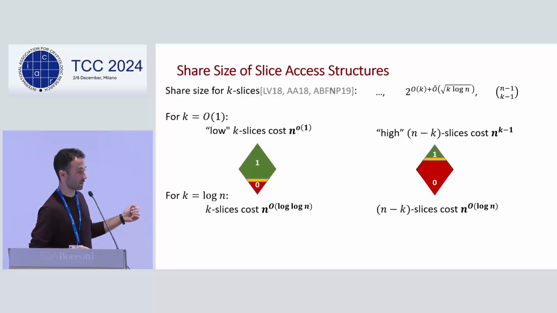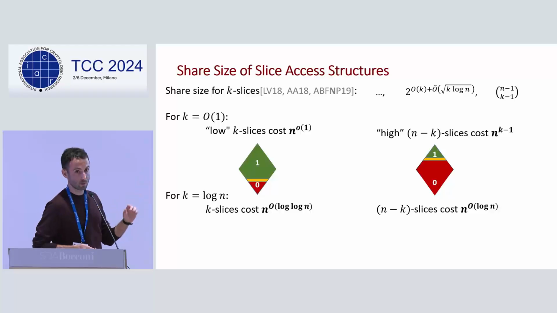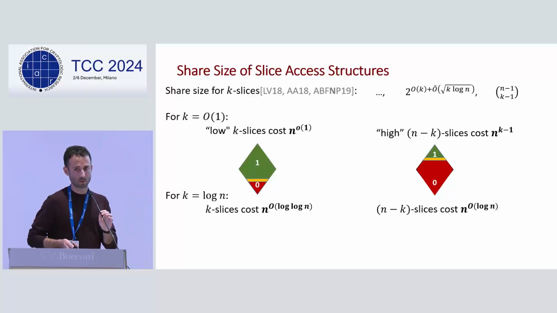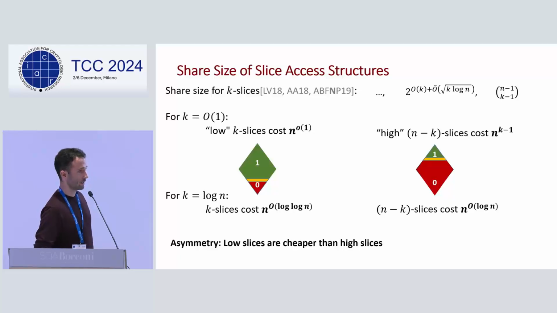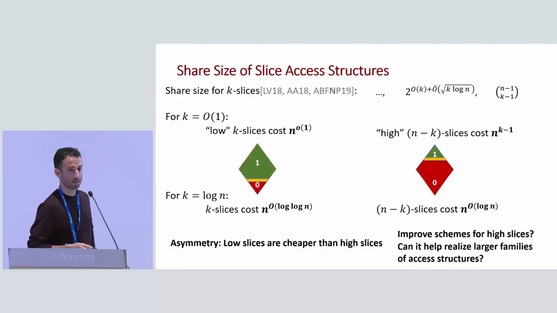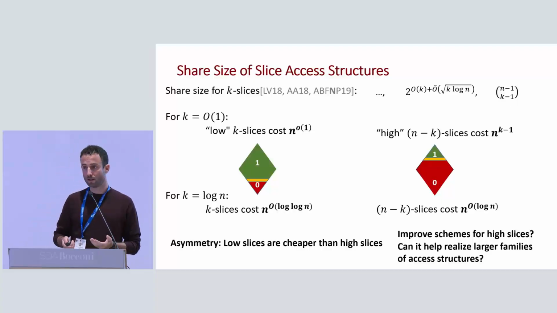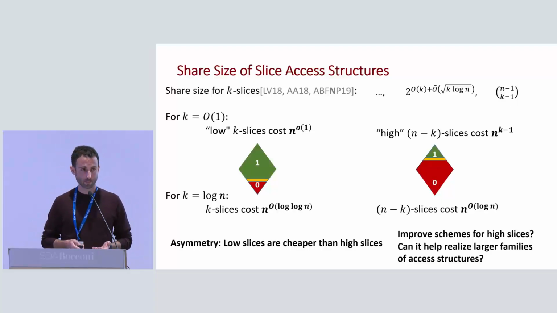And this is actually the regime where k is equal to log n that is applicable in the construction of general access structures, because this is also an important regime. And we have this asymmetry here, and we ask whether we can improve it, or does it have to be there? And can improving it help us to realize other families of access structures?